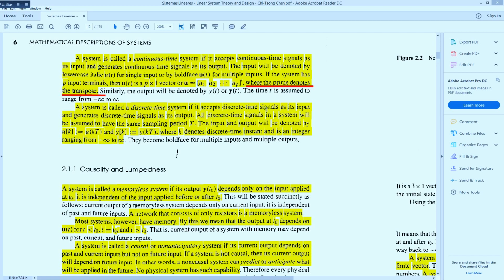A system is called a discrete time system if it accepts discrete time signals at its inputs and generates discrete time signals. So its input will be denoted by u of k, equal to u of kT, and output will be y of k, y of kT. Capital T is the sampling period.